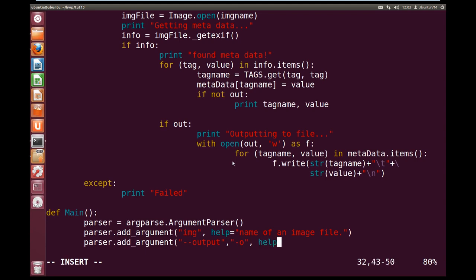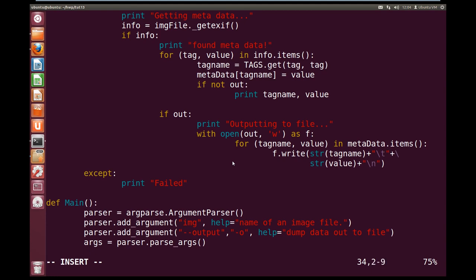Now we'll set up the help, so help equals, and we'll do dump data out to file. Alright, now let's extract our args from the parser. So args equals parser dot parse underscore args,